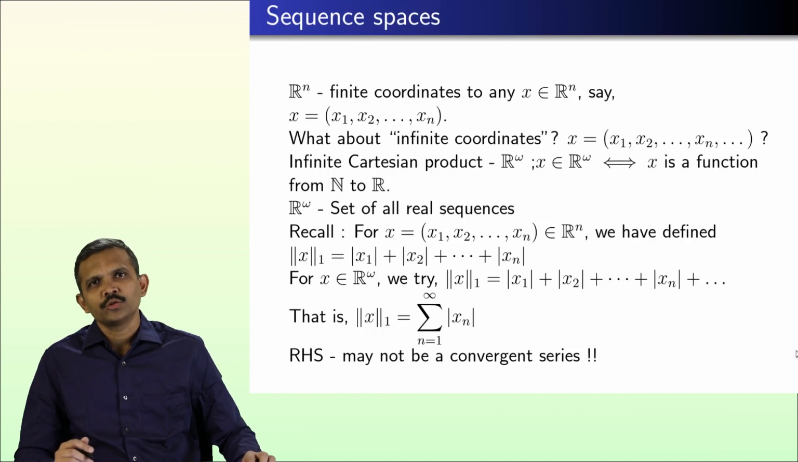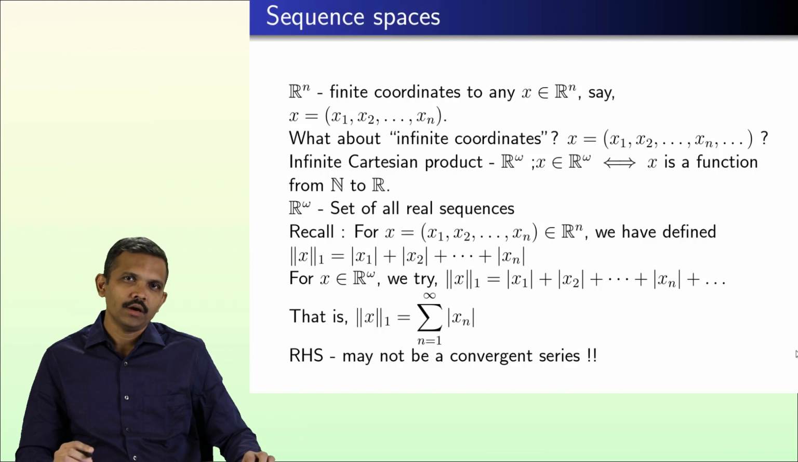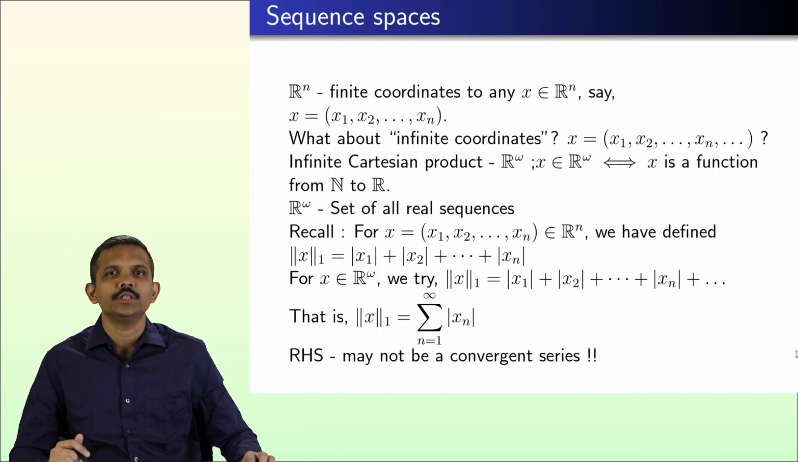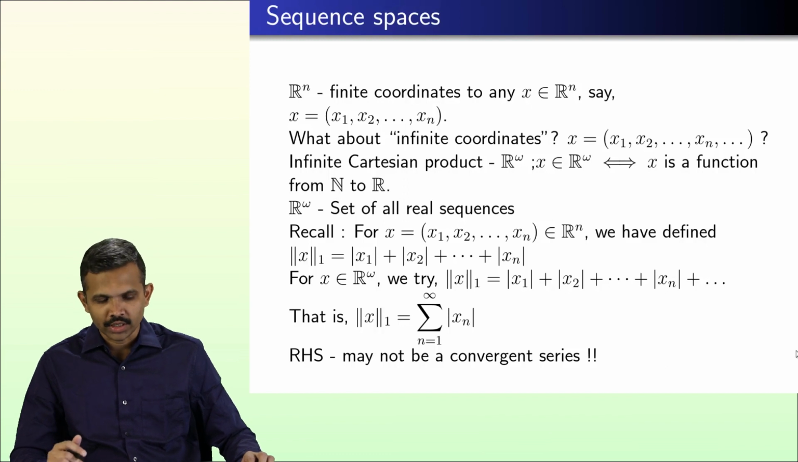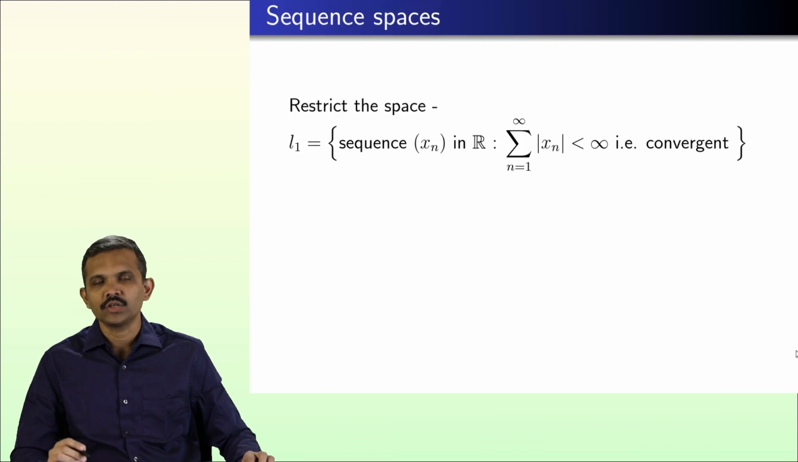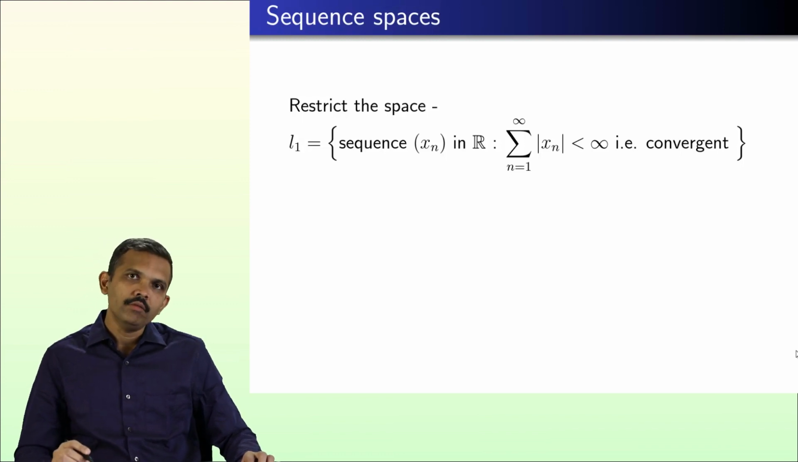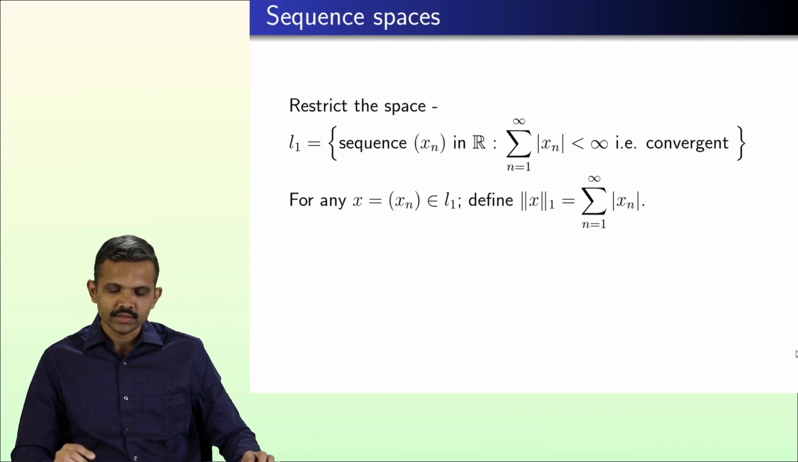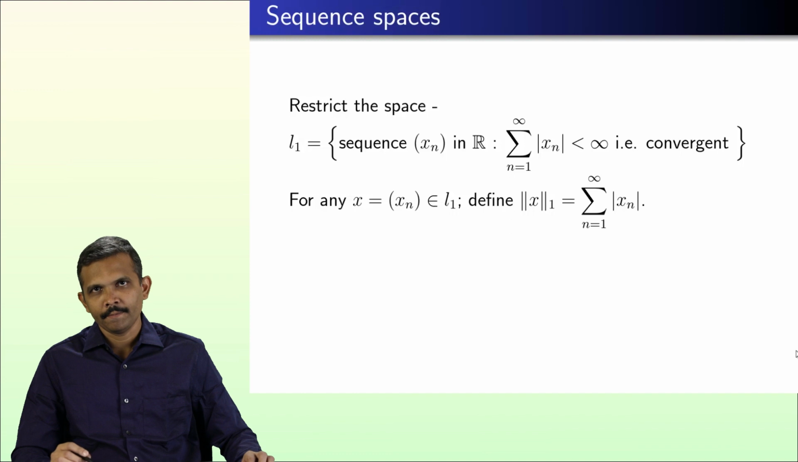Then what to do? A solution could be to restrict our set of all real sequences to those sequences for which the corresponding series is convergent. That is the obvious solution one can think of. So we look at L1, the set of sequences xn in R such that the series summation of mod xn, n equal to 1 to infinity, is convergent. Now on this L1, if I define the norm like this, then it certainly is well defined. In fact, we would like to prove that it is a norm on L1.